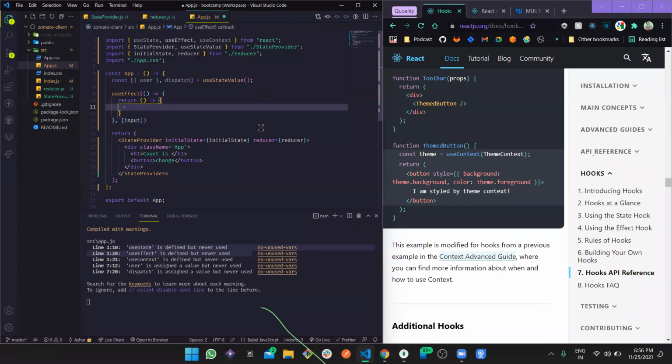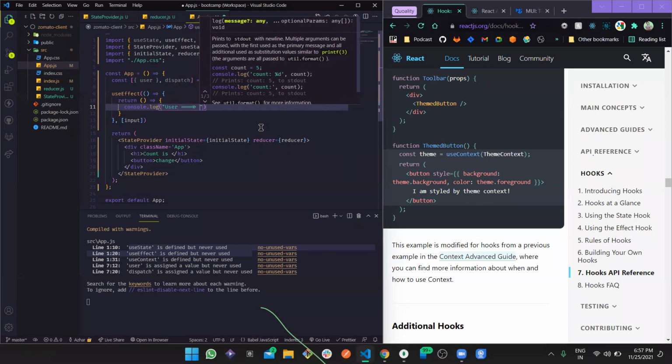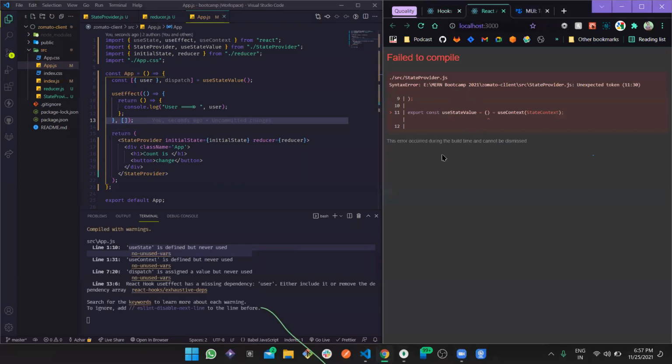Simply console.log user, which is simply the user. Now, useEffect is going to log this user, but if we do not put anything, then every time we load the page, it's going to give us that.